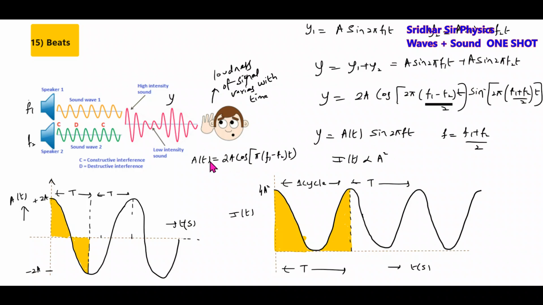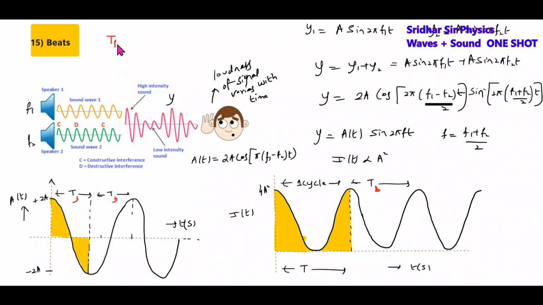So when I plot this amplitude as a function of time, I'll get this. This will become one cycle. This part is getting repeated. So in the amplitude versus time graph, you want to calculate the beat period. Or you do one thing: square this to get intensity, and plot that intensity versus time graph. Then this will become one cycle. The time taken for the intensity variation to complete one cycle is called the beat period. The reciprocal of the beat period is what we'll call the beat frequency.